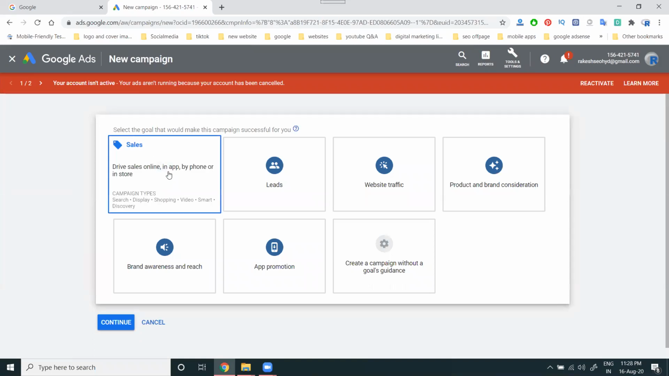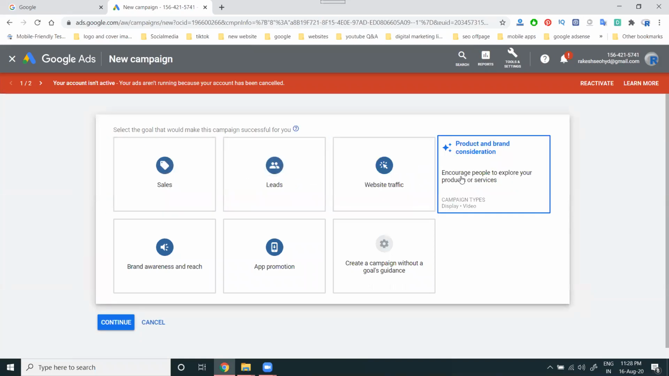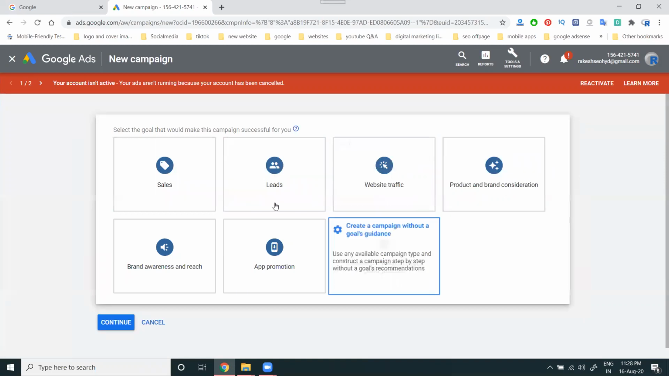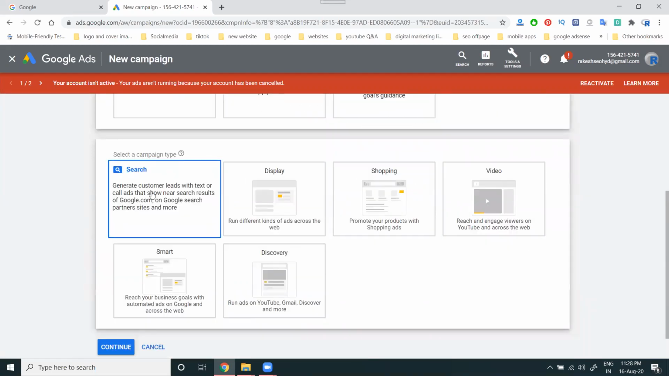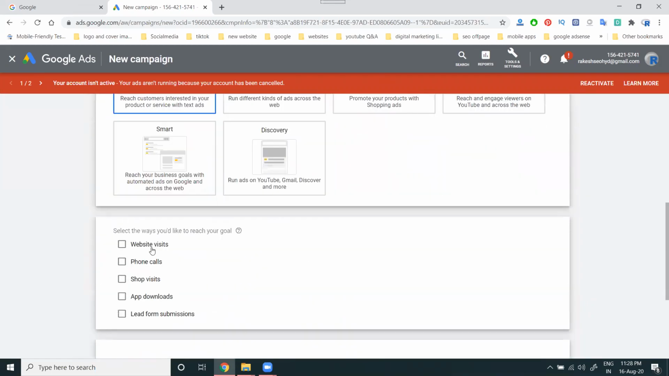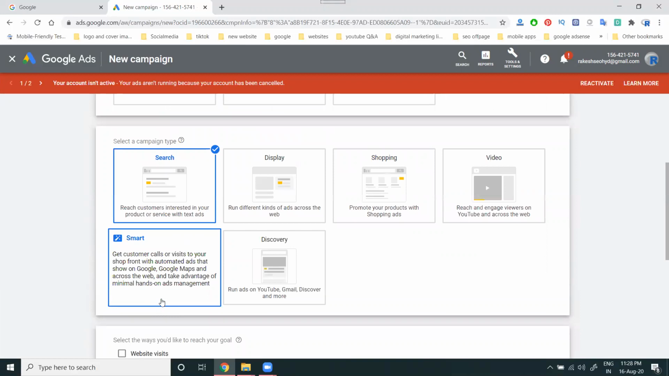First of all, they give certain categories here, such as sales and lead generation. In this option there is search: your website visit, phone call, shop visit, app download, and lead form submission. These are all mandatory fields. Here you can get customer calls or visits to your shop, with automated ads that show on Google and Google Maps. Without a website, we can also promote through maps, maybe YouTube channels.